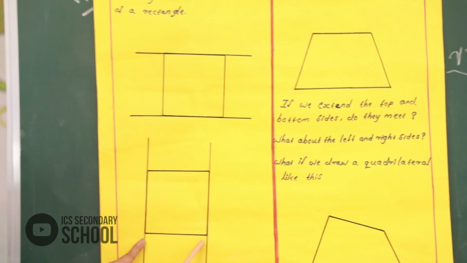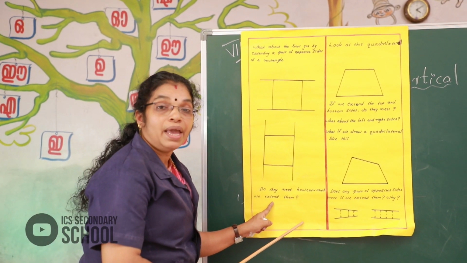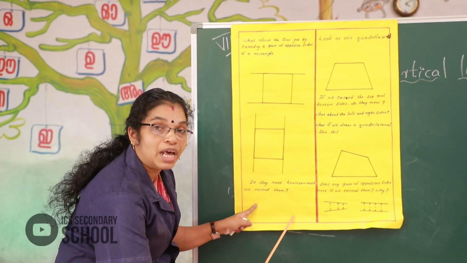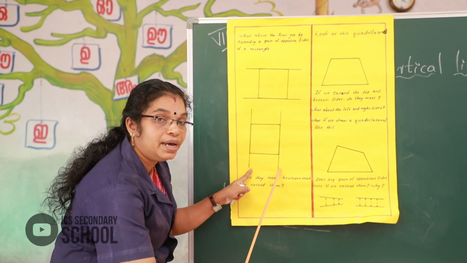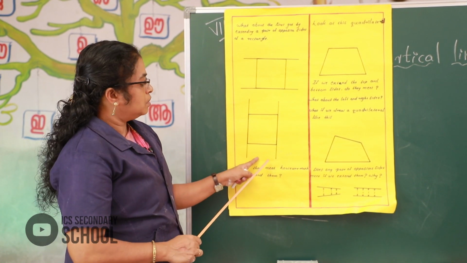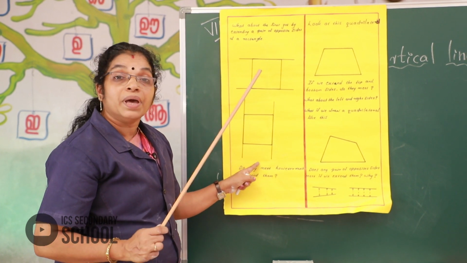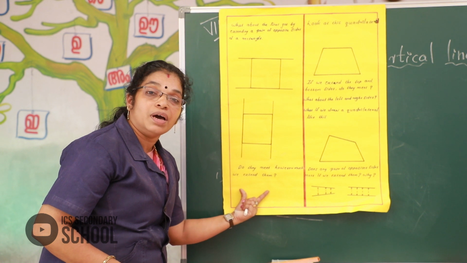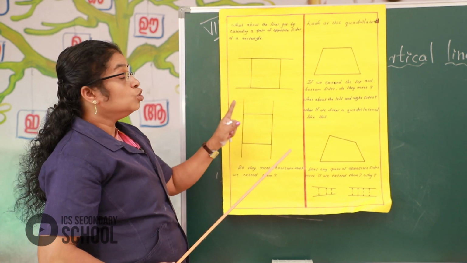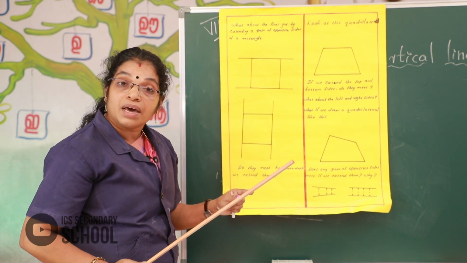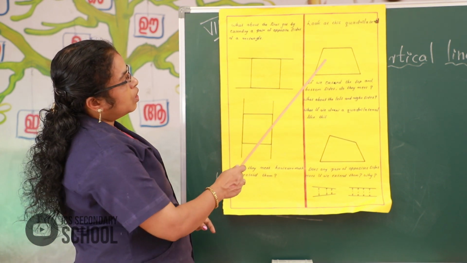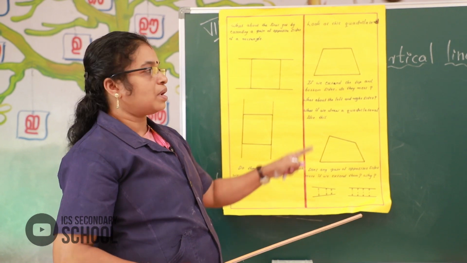Look here, the bottom side of a rectangle. If we extend it downward, this is a parallel line. It keeps the same distance everywhere and never meets. So, all rectangles have parallel lines. Got it? Okay, here look at this quadrilateral.